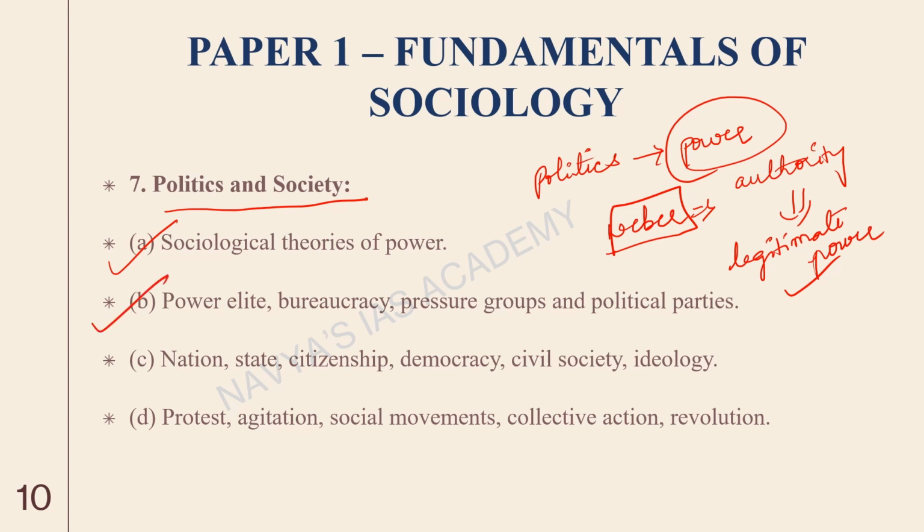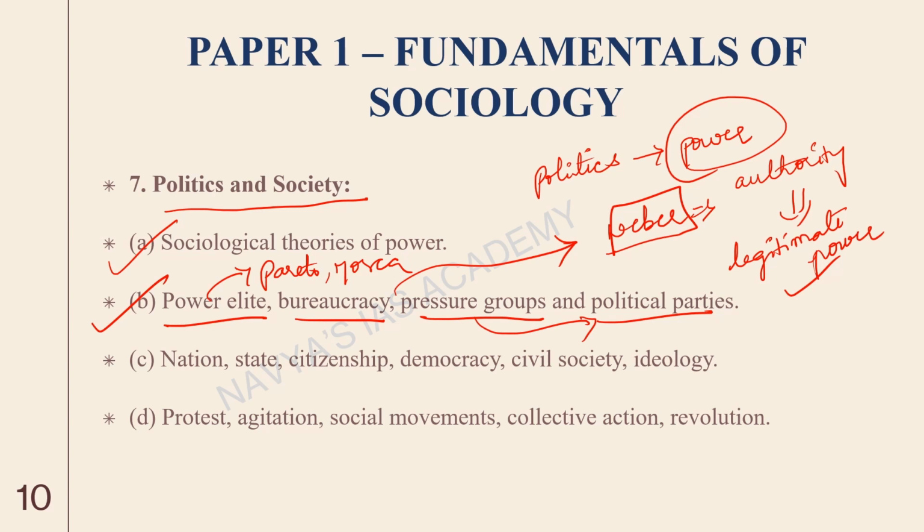And the second topic is power elite. We will look at people like Pareto, Mosca, all these people. Again, for bureaucracy, we can look at Weber. Then pressure groups, political parties. Pressure groups are the groups who can put pressure on political parties or government to get things done that they want. For example, an NGO can be a pressure group. A business organization can be a pressure group, right?